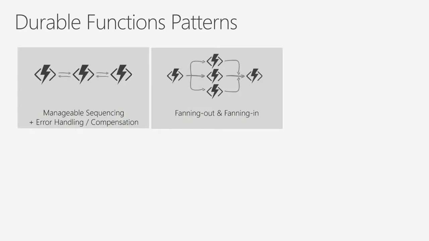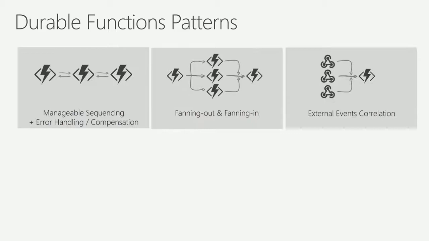You could do fan out and fan in with durable functions. Imagine a scenario where every week I'm going to get a batch report. And for every single record in that report, I want to go execute a function. And rather than me having to manually drop stuff in queues, Durable does it for me. I could just describe this as a for loop and say, hey, for each record, call this function. And Durable Functions is going to do that for you.